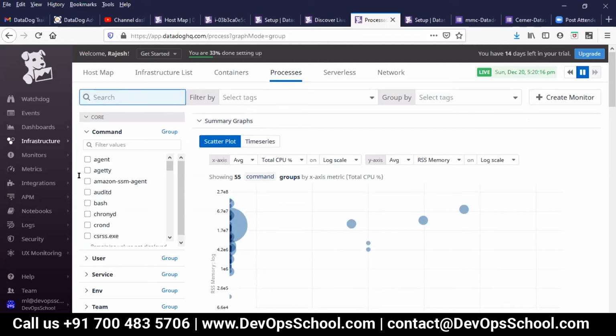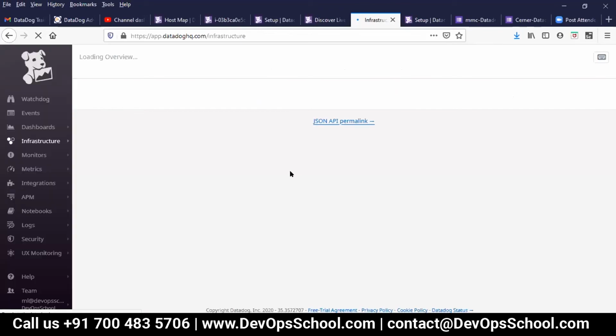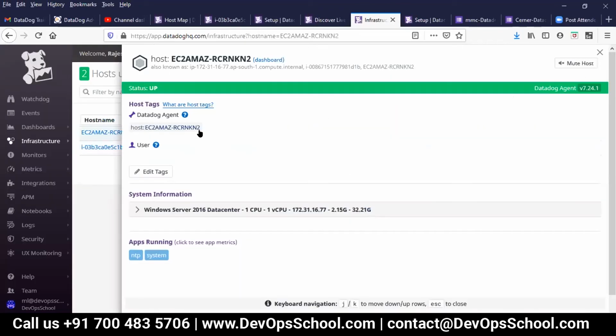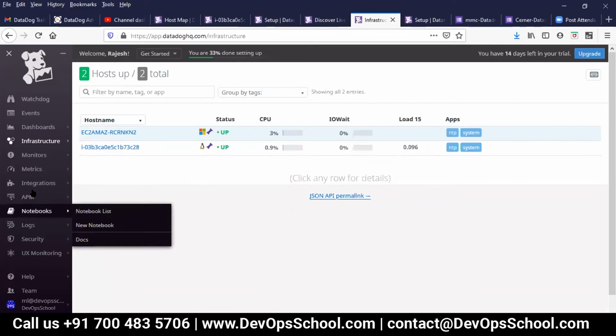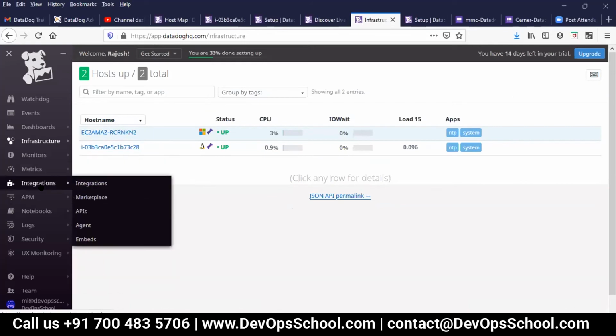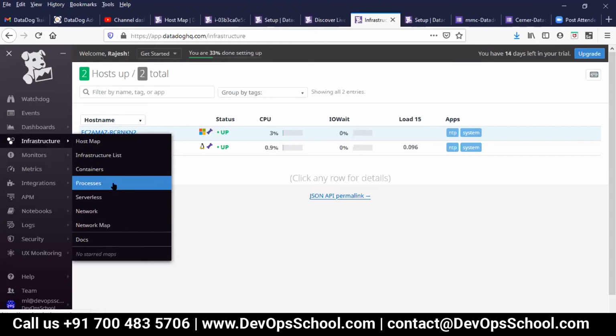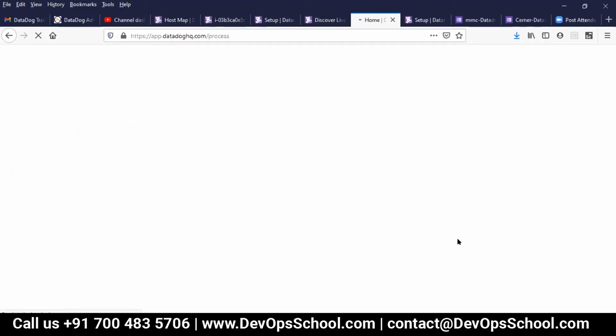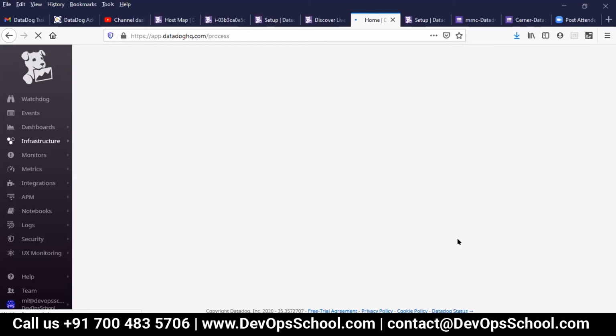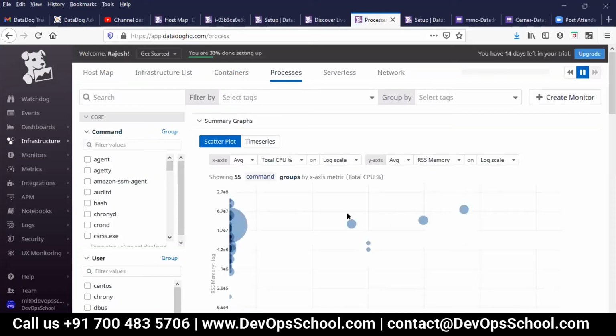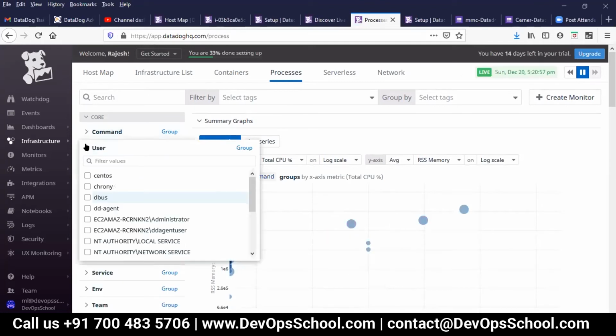Now you can create monitor alerts also. Now if I go to infrastructure list and in that machines here, there should be some change. Little changes have happened in the dashboard, so I'm not able to see the older one. So no problem. So yeah, this is the way you can enable the monitoring. So was it difficult guys? Was it difficult? No, Rajesh, I just did it for Windows. We'll try for the Linux one. Yeah. Okay.